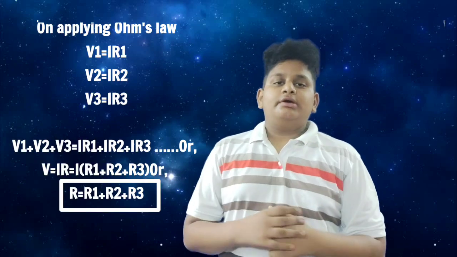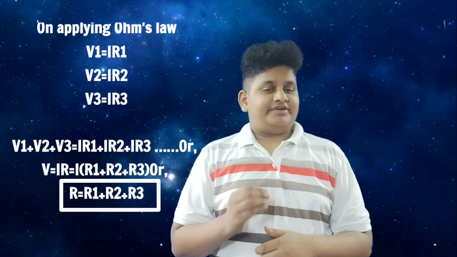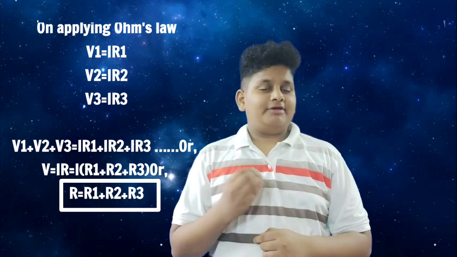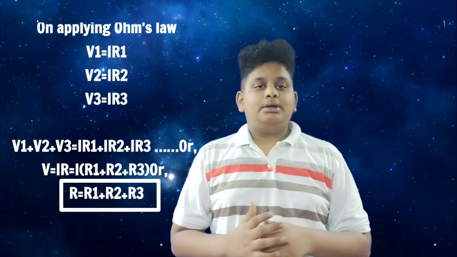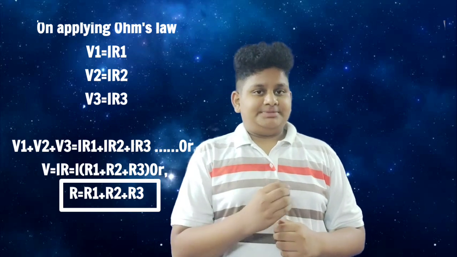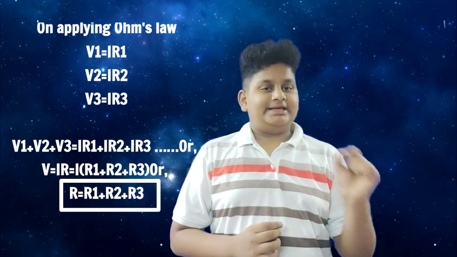Now let's see the derivation of the formula of series resistors. By applying Ohm's law, V is equal to I into R. By these processing steps, we can get the formula R suffix S is equal to R1 plus R2 plus R3. R suffix S means R suffix series.